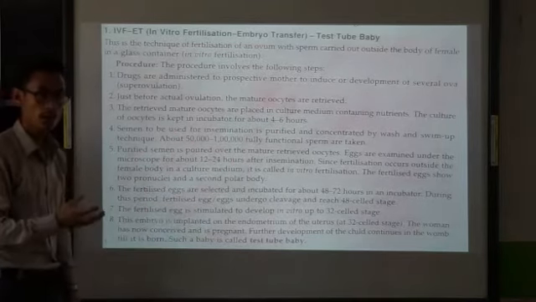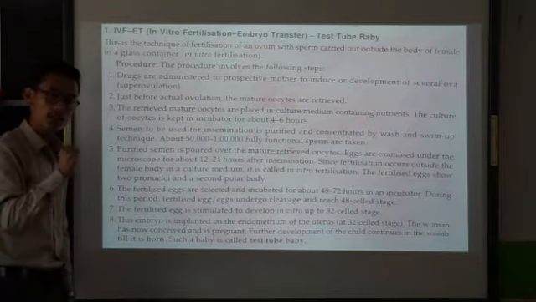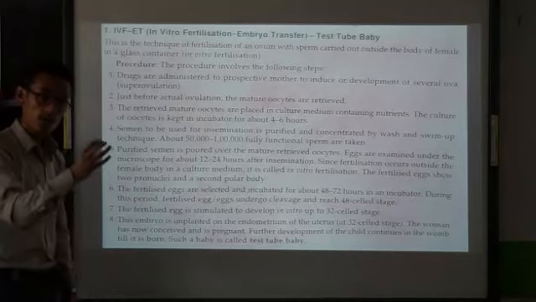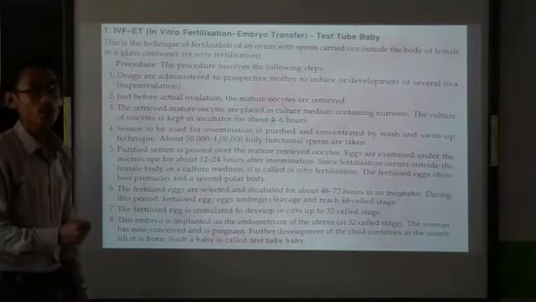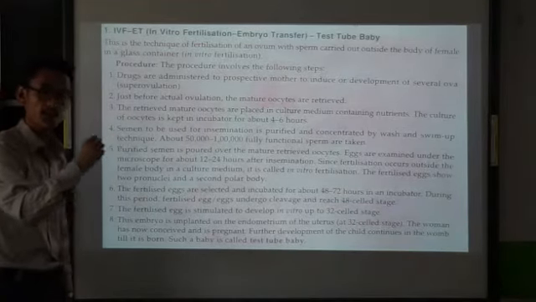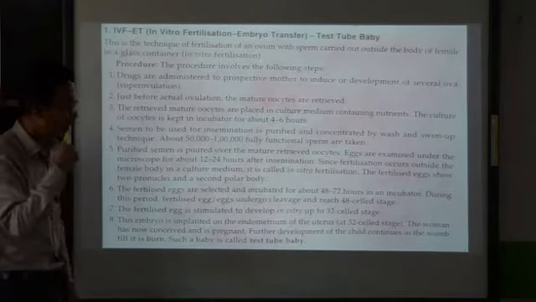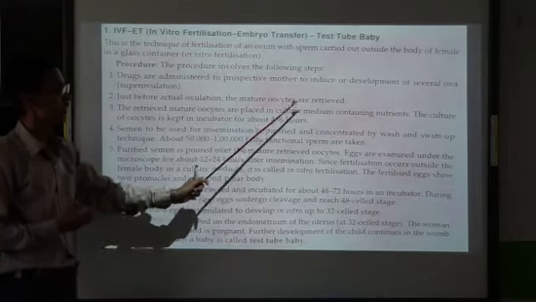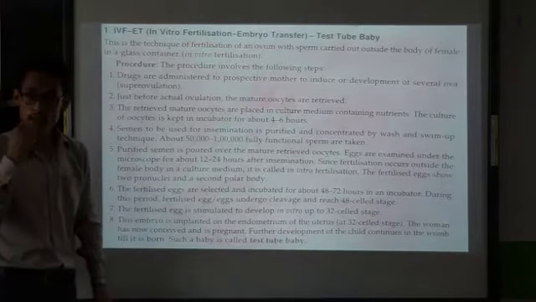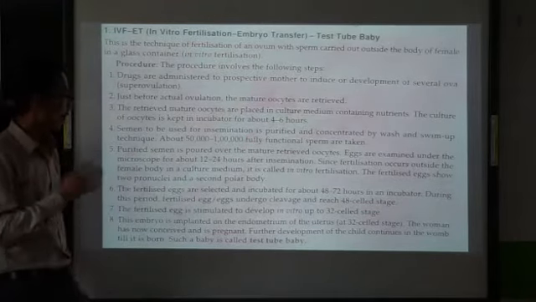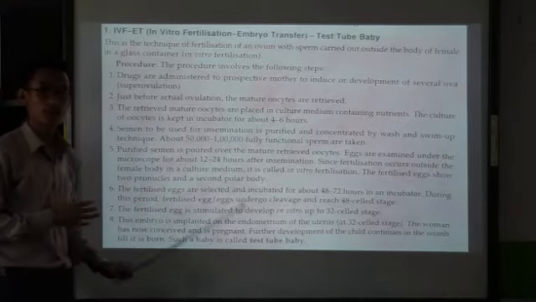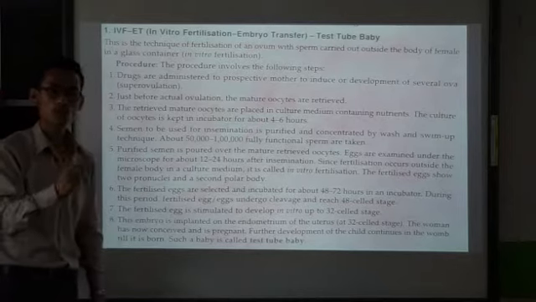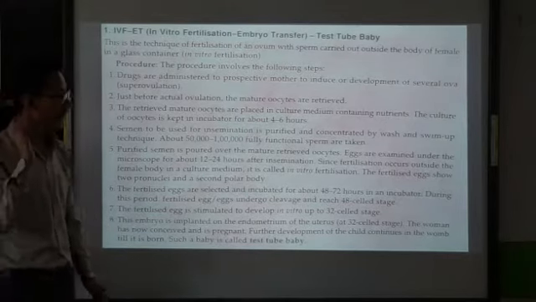So what are we doing? We are administering the drug to the female body, which will lead to superovulation. And just before ovulation, the mature oocytes will be collected from the female's body and will be cultured in the culture plate containing the nutrient medium. Then, after that, the culture of oocytes is done in the incubator for how many hours? For 4 to 6 hours. Now, after that,